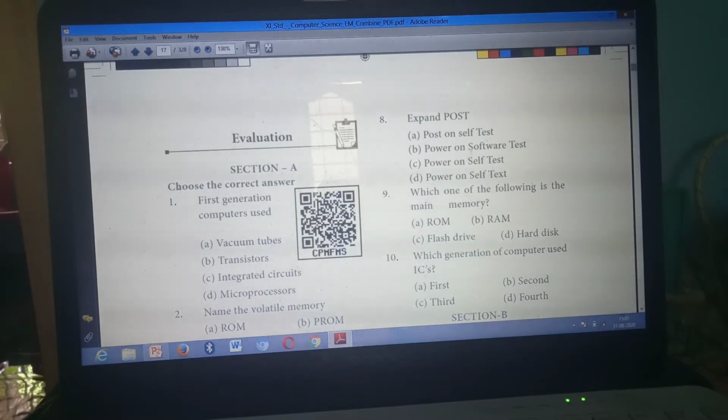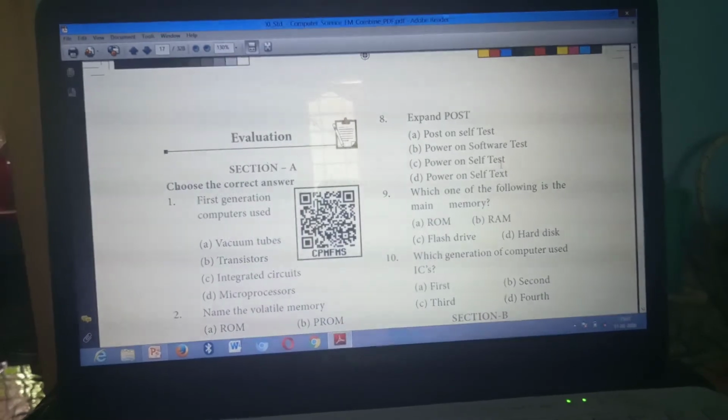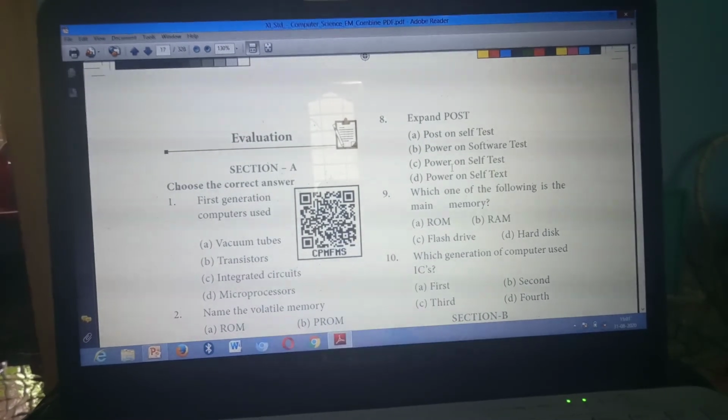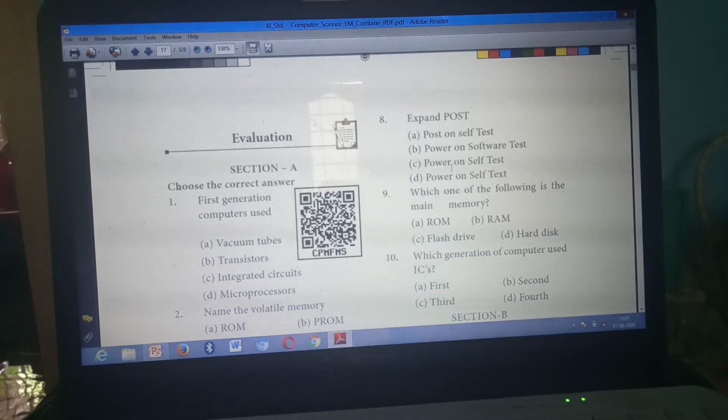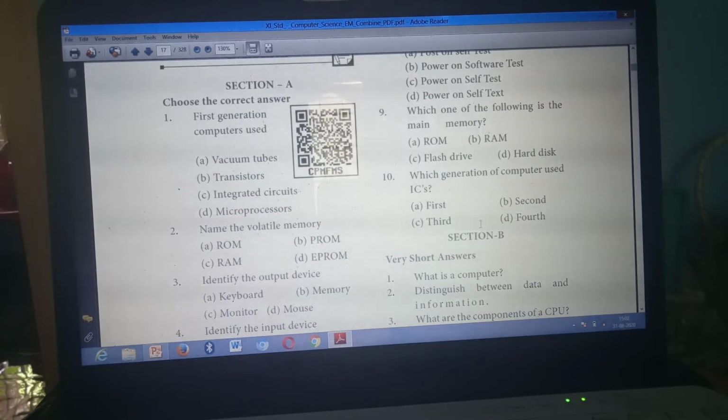Next, eighth question: Expand POST. What do you mean by POST? Power on self test. Option C. Then ninth one: Which one of the following is the main memory? Option B, RAM. Next, 10th question: Which generation of computer used ICs? Third generation. Answer is C. Have you all marked these questions?